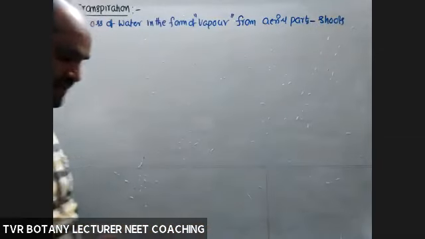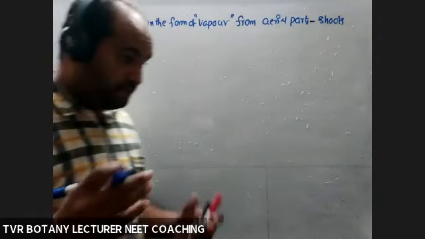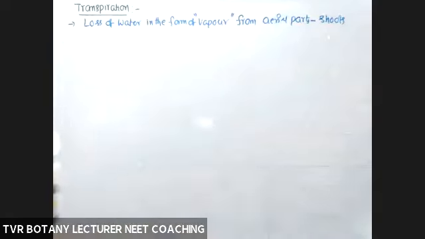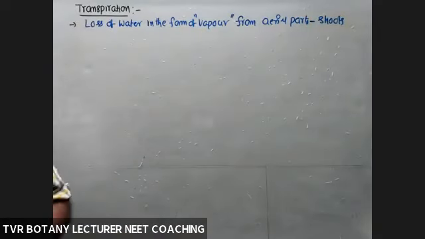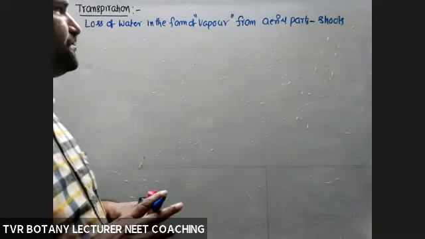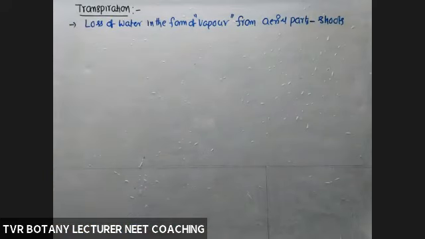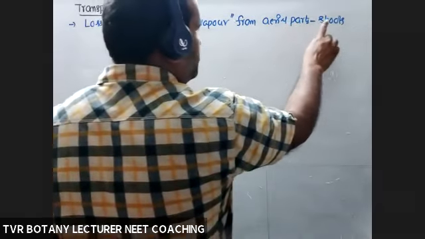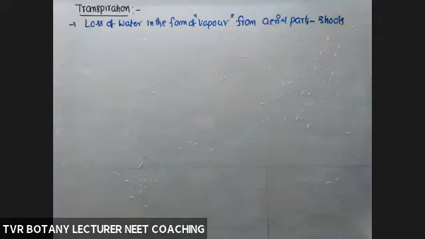Some may question, in some plants roots are aerial. Are they able to perform transpiration? No. The reason is they are modified roots concerned with some other function. So this is applicable to aerial parts of the shoot system only.